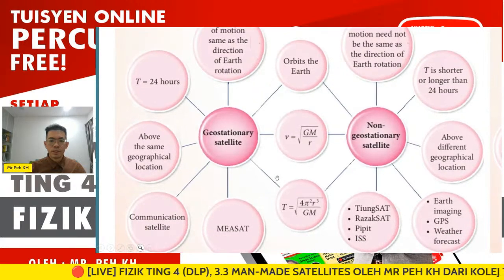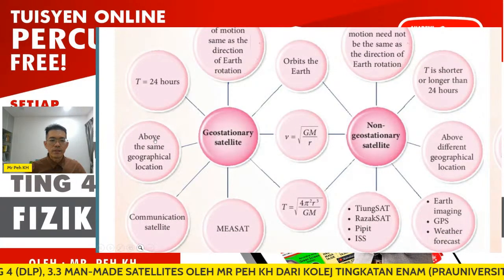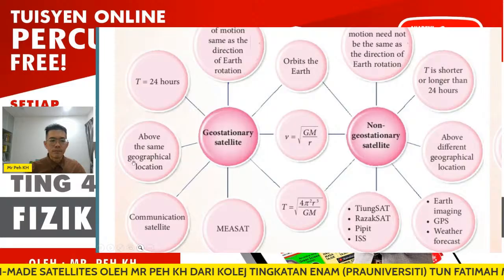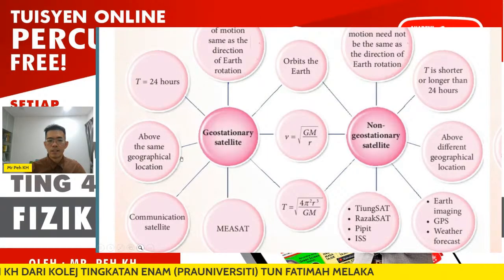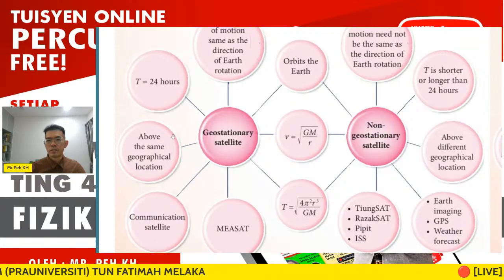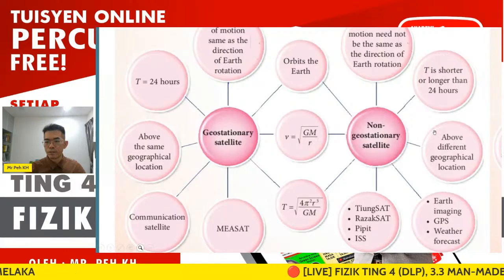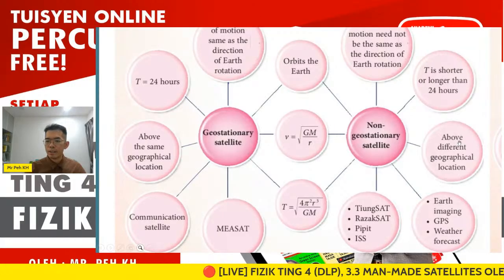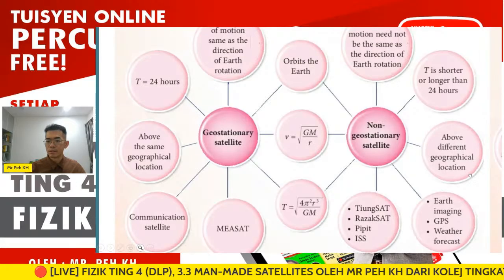Then the third difference is that the geostationary satellite is always above the same geographical location. That means an observer on the surface of Earth will always see the satellite as not moving. Then for the non-geostationary satellite, it is above different geographical locations, so it will always change position.